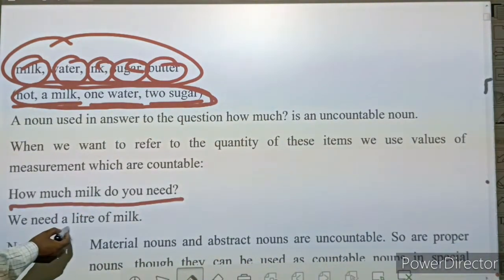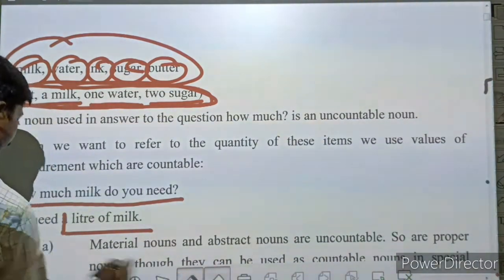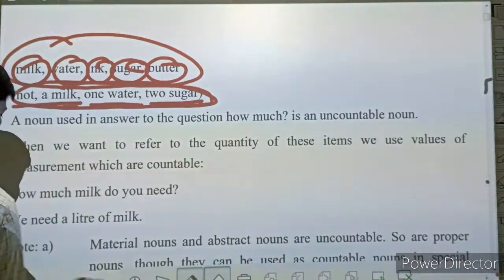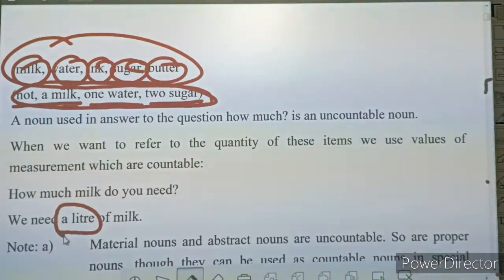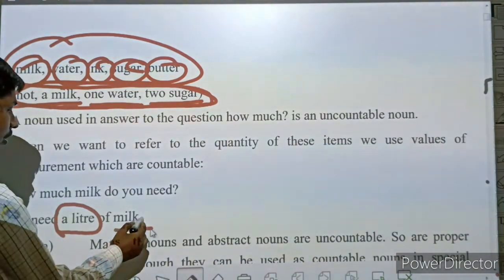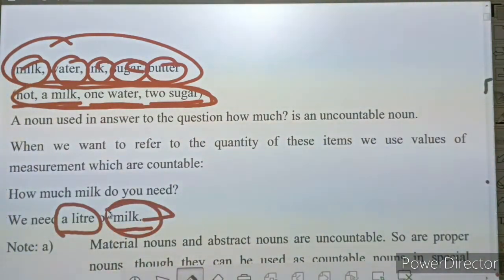We need a liter of milk, but not a milk. A liter is a countable noun. That is why A is used before liter. But milk is not a countable noun. It is an uncountable noun.